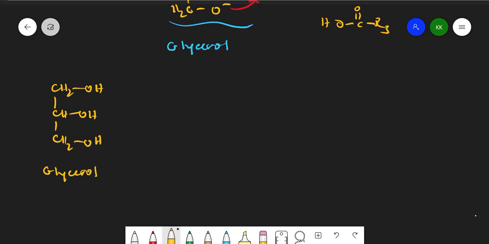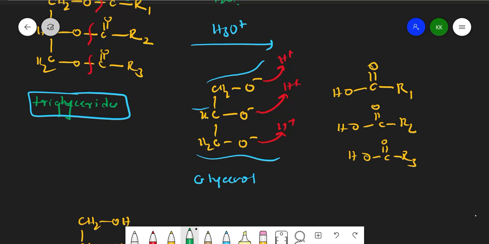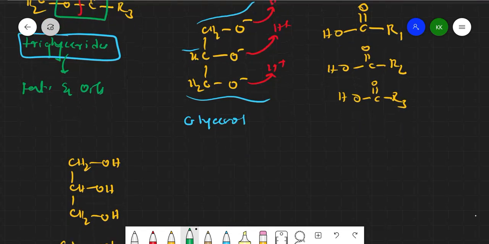How did we get glycerol? Triglycerides are nothing but our fats and oils. Fats and oils contain this ester group. If you see, this is simply the ester group. So our fats and oils contain triesters of glycerol, because here we get glycerol and fatty acids.